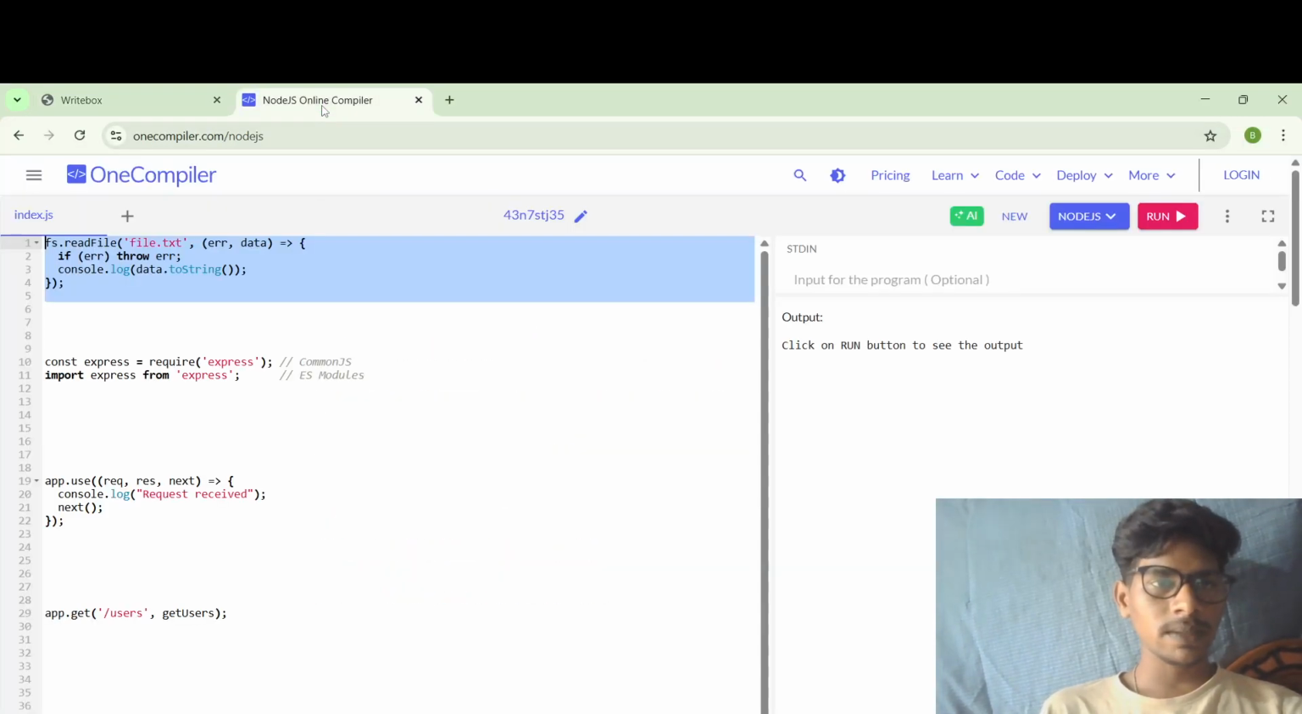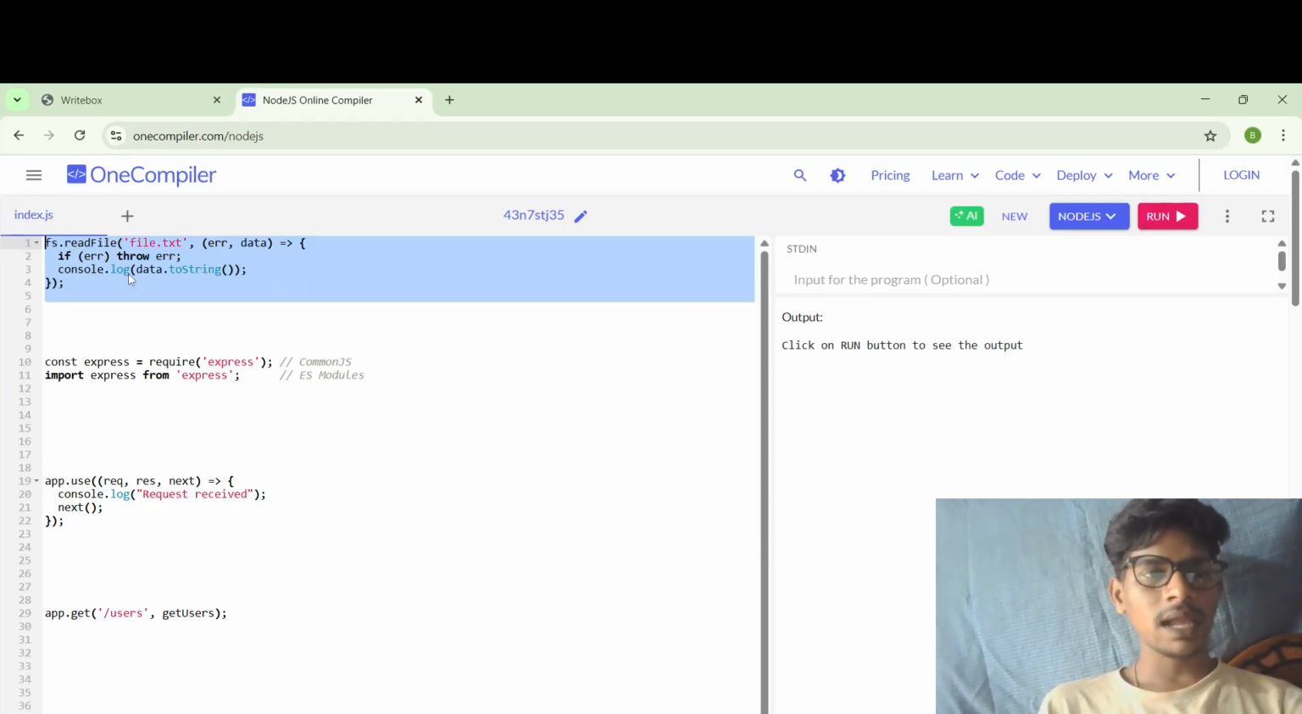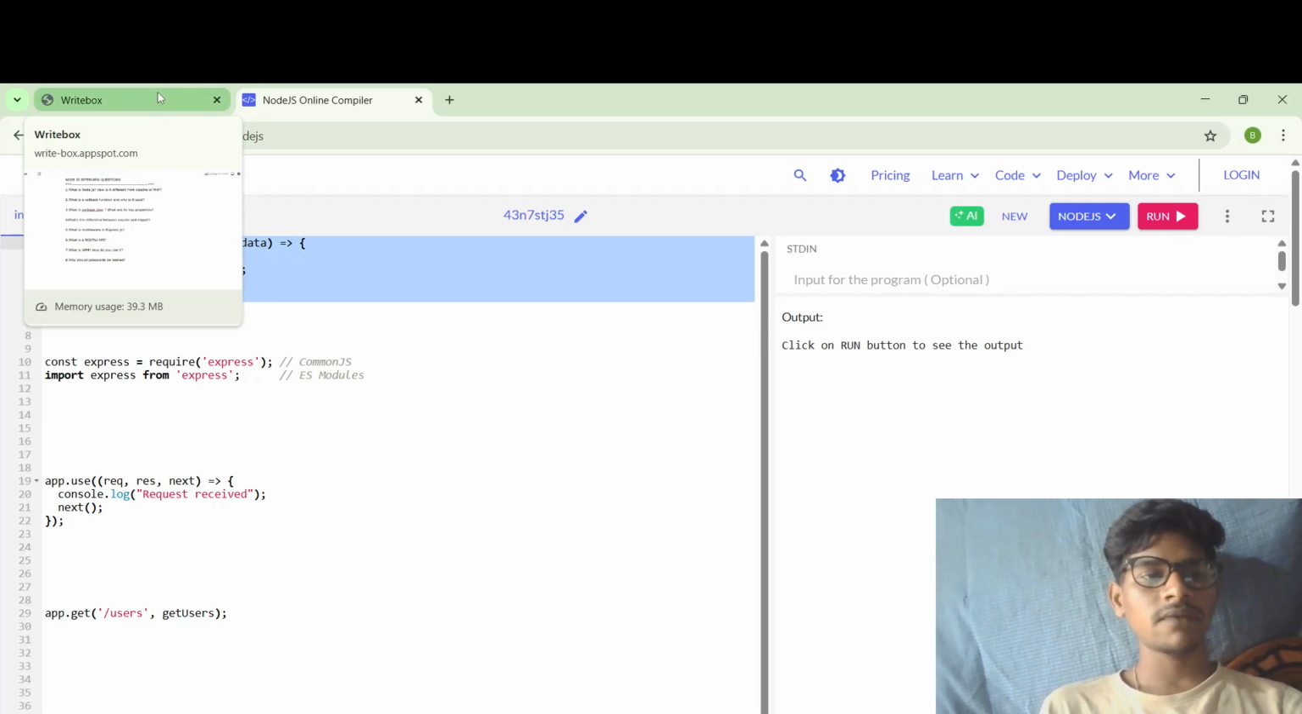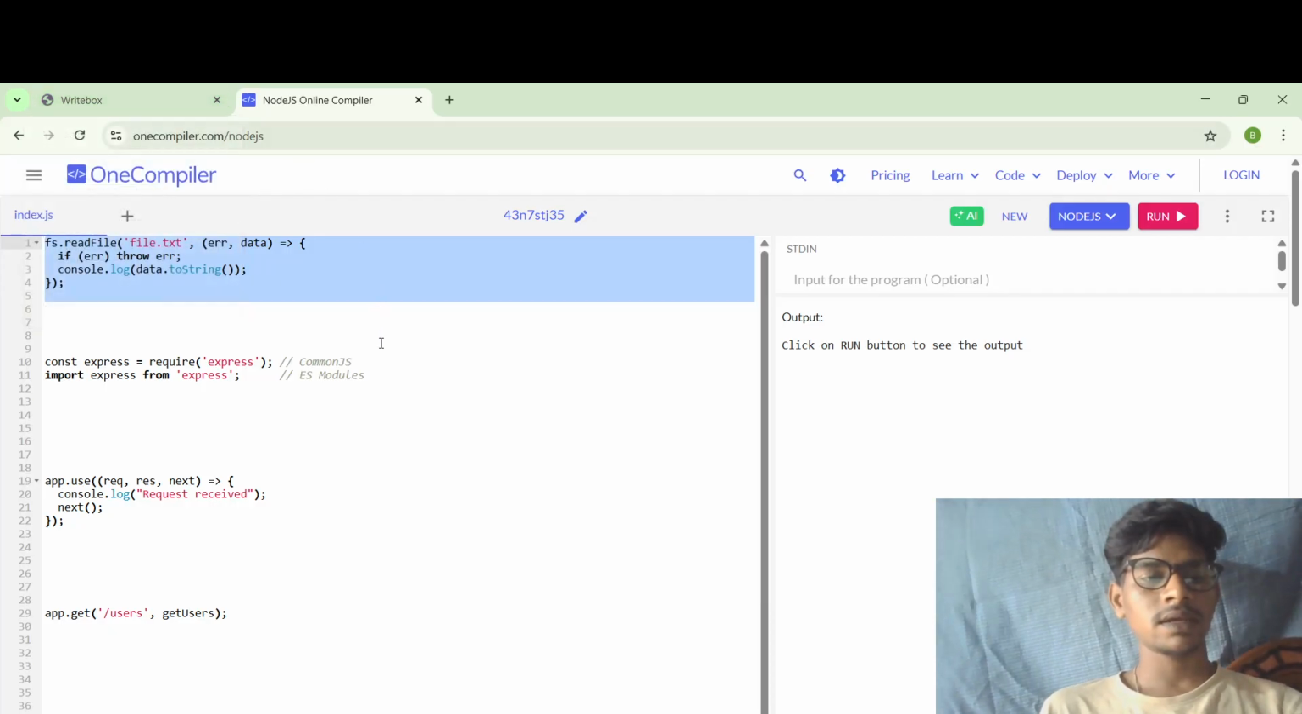Let me show you that. This is a callback function, with console.log that should print after the function is completed. The function runs after the file is read. This avoids blocking the code.